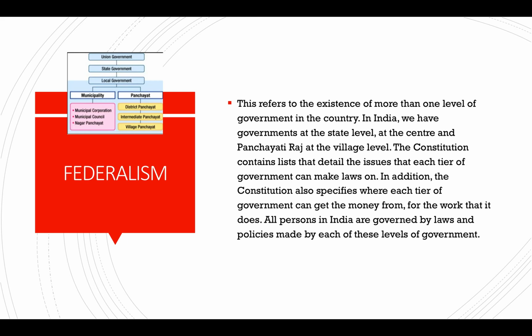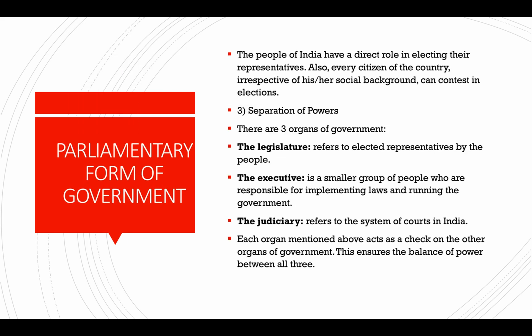So the constitution tells from where each level of the government can get money for the work it does, and the people of India are governed by laws, and policies are made by each tier or level of government. We have a parliamentary form of government. See, the second feature is parliamentary form of government, and the third feature is separation of powers.